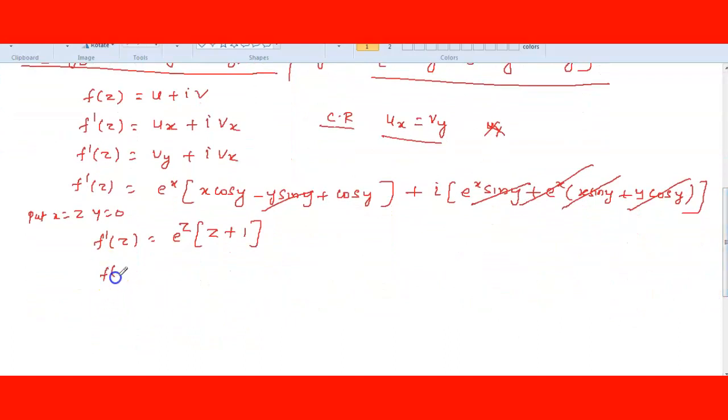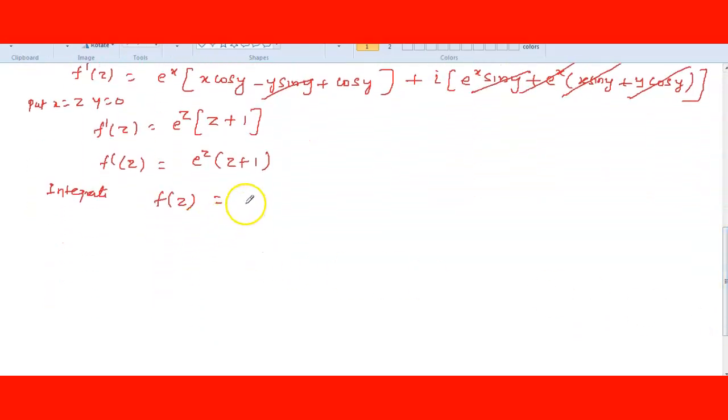So f dash of z is equal to, we got it here, e power z into z plus 1. So I have to integrate to get the analytic function f of z. So how will you integrate? Integral of z plus 1 and e to the power of z dz.